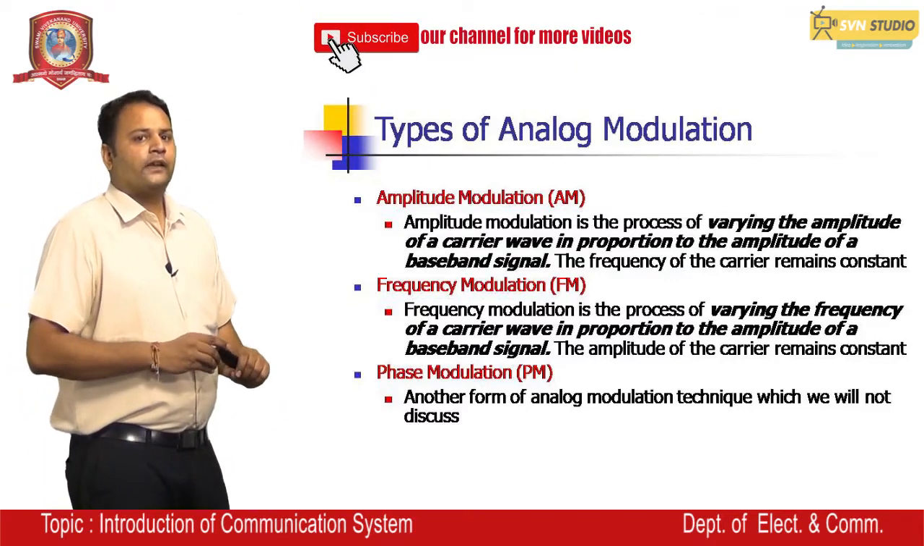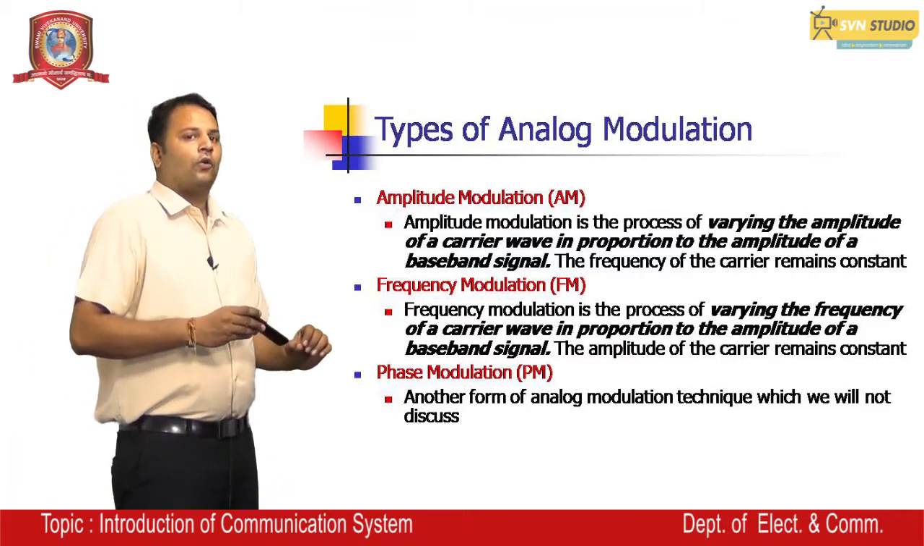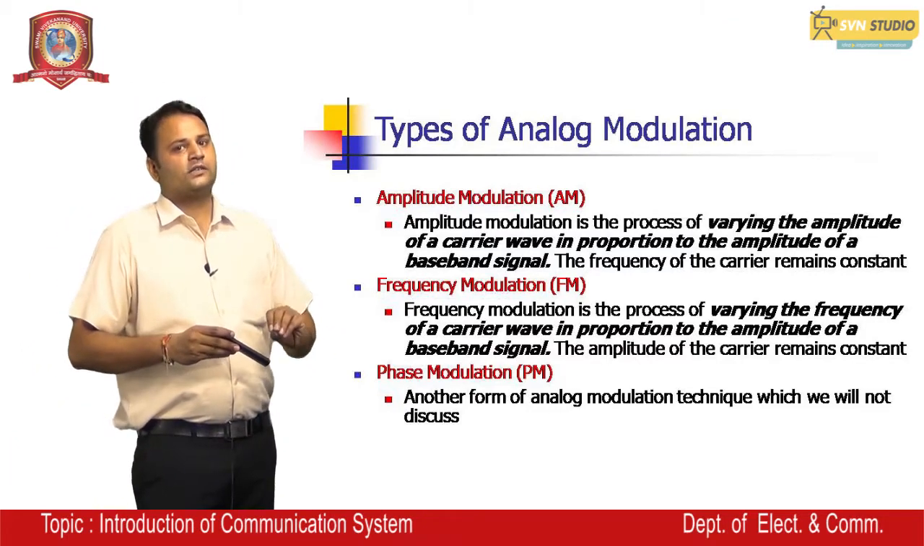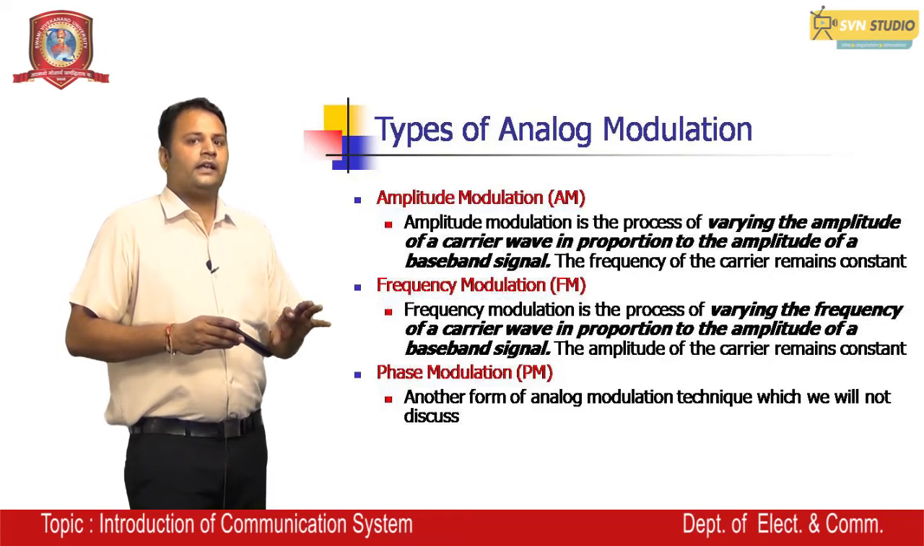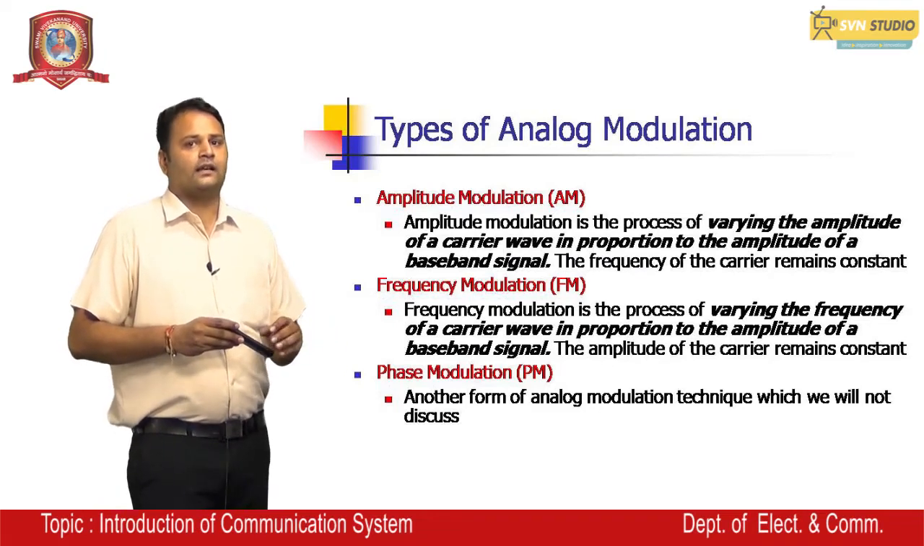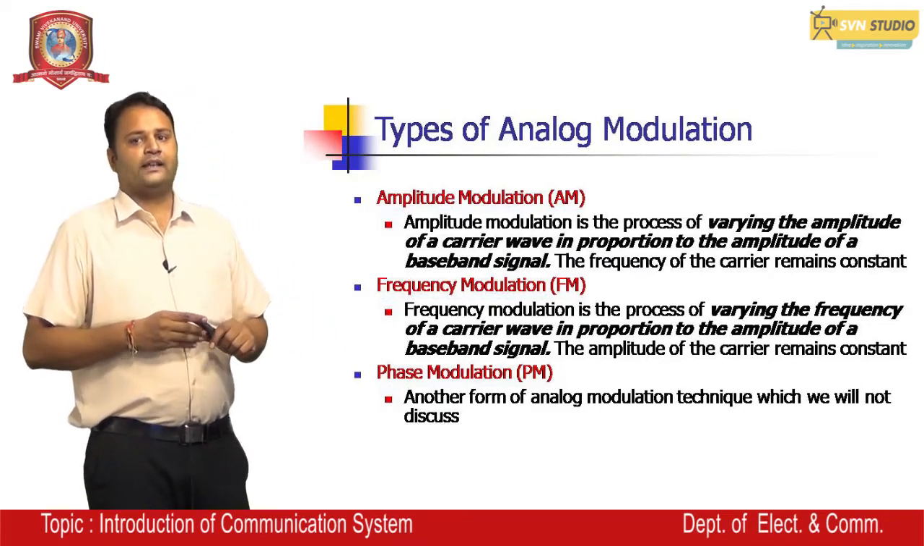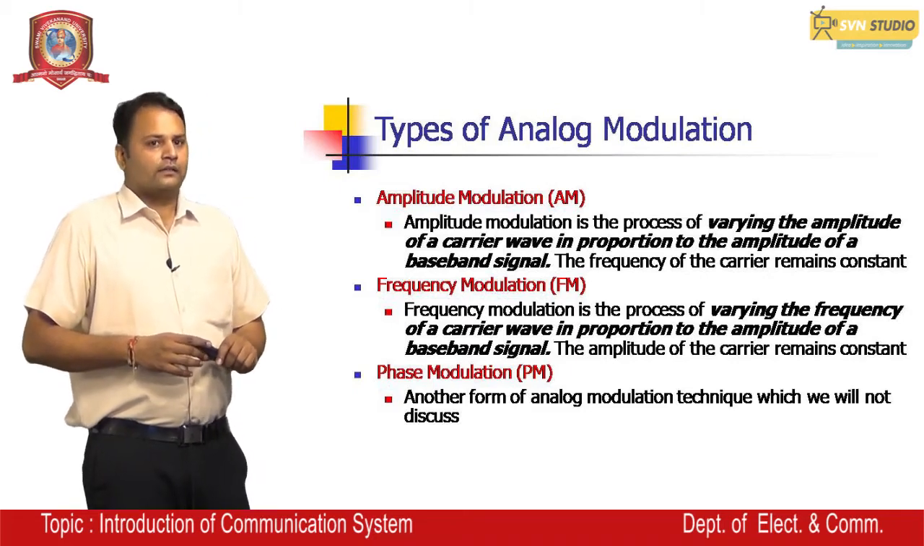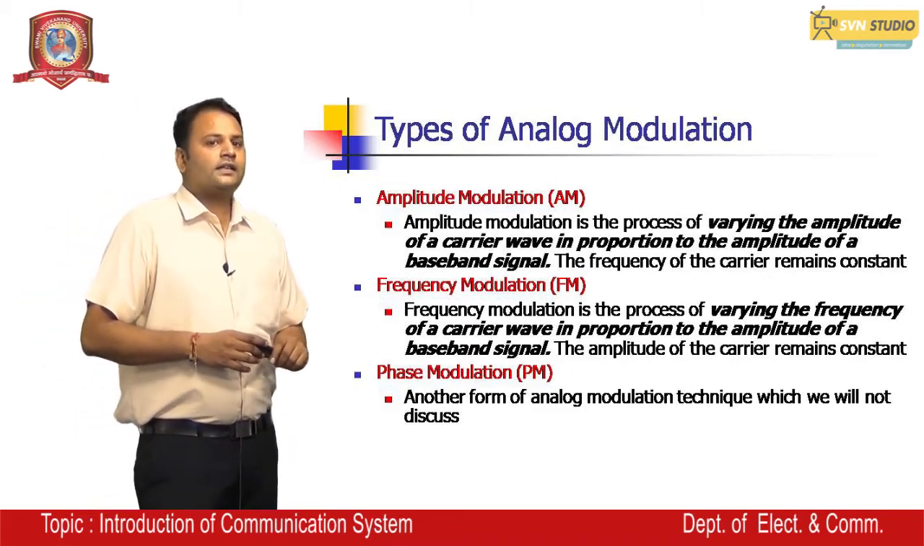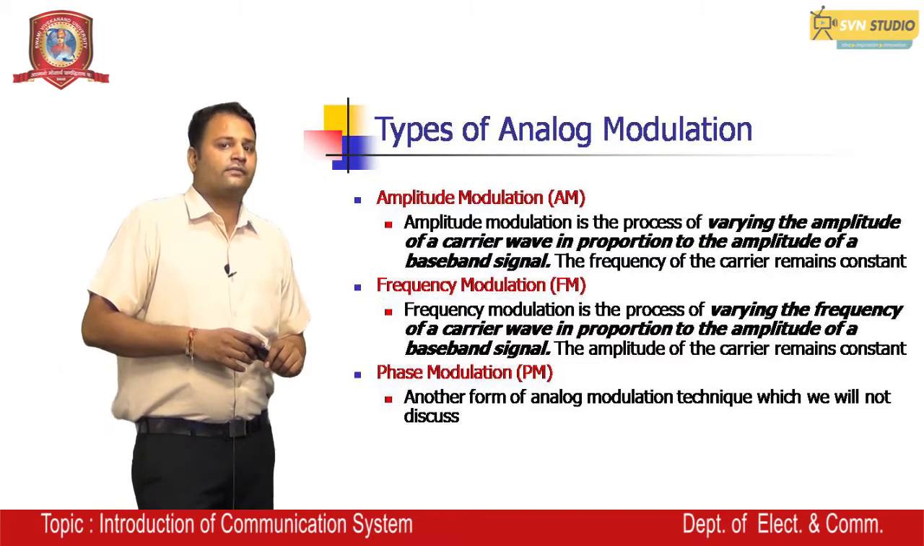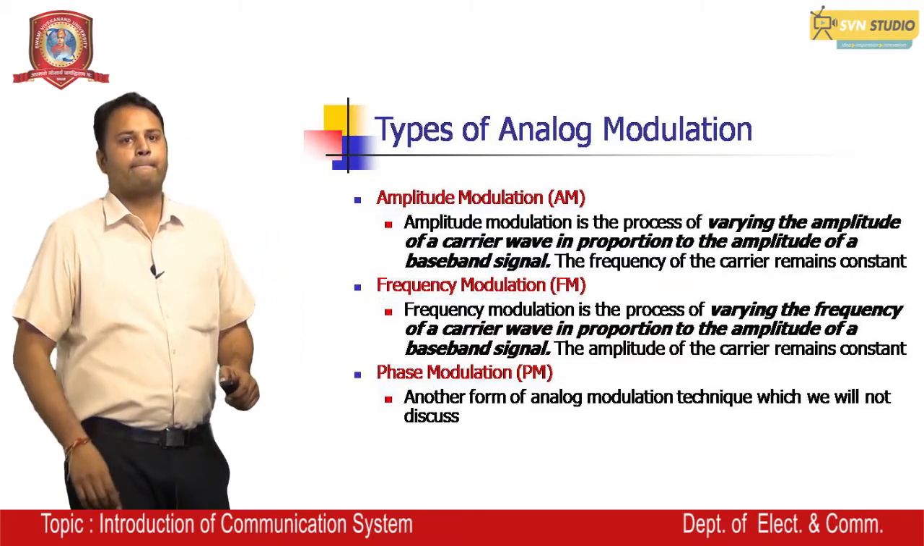Second one is frequency modulation. In this, only the frequency of the carrier signal is varied in accordance with the baseband signal. The amplitude of the carrier remains constant. Last one is phase modulation. It is another form of analog modulation technique which will be discussed later.